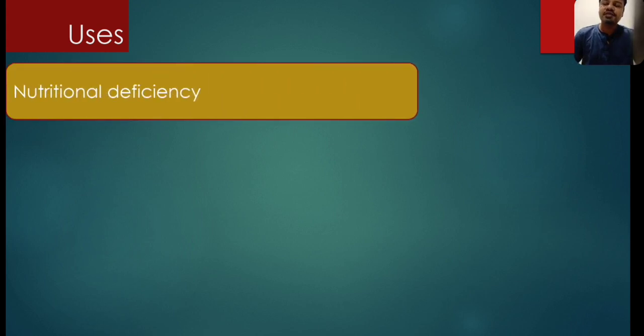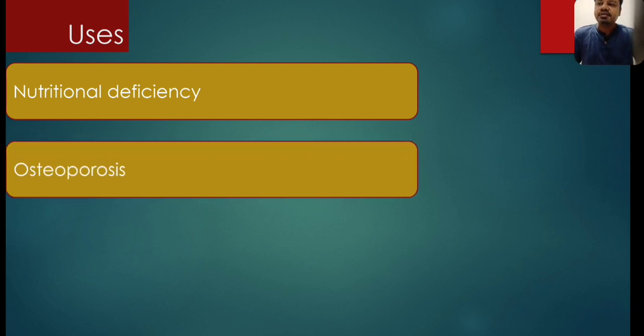Now, uses of vitamin D. Obviously, in case of nutritional deficiency, when we are not very much exposed to sunlight or not consuming enough vitamin D in the diet. Even though we have so much sunlight exposure, vitamin D deficiency in modern sophisticated life is still very common. Then second is osteoporosis, postmenopausal osteoporosis or age-related osteoporosis. Vitamin D and calcium is the primary treatment to start in any case of osteoporosis.